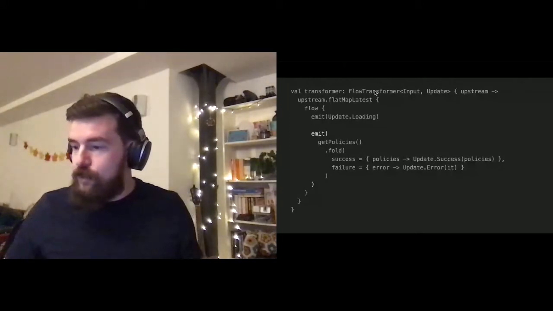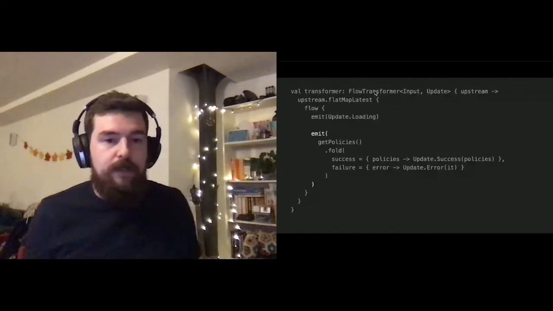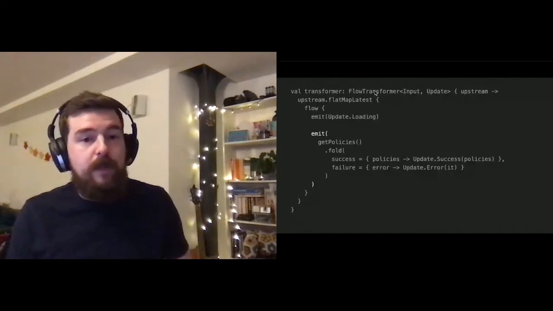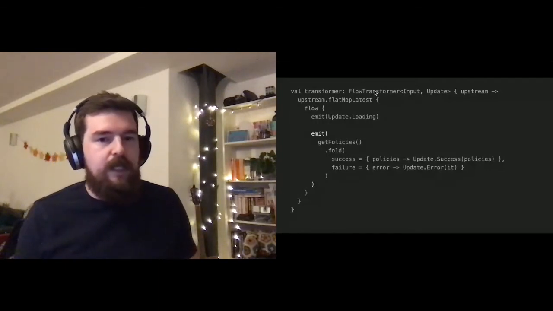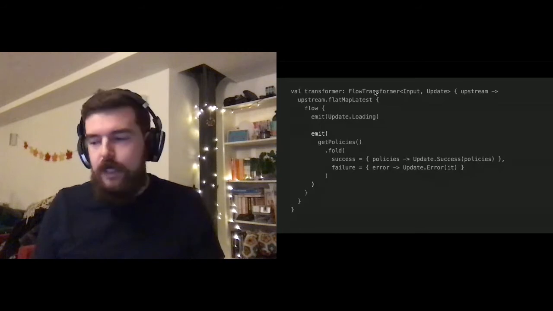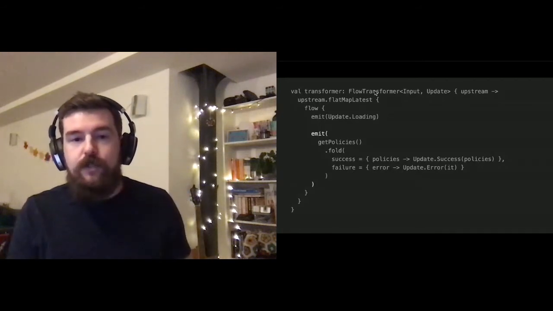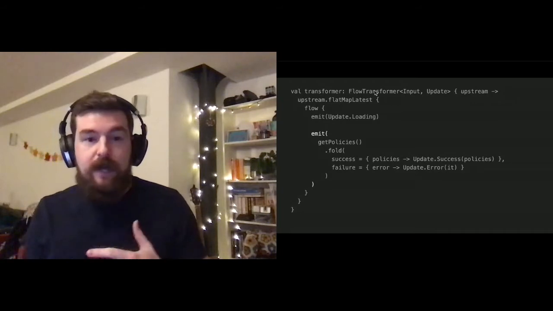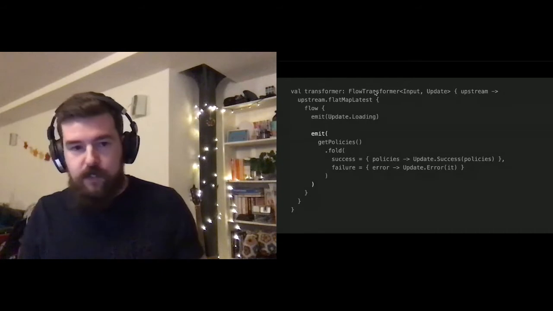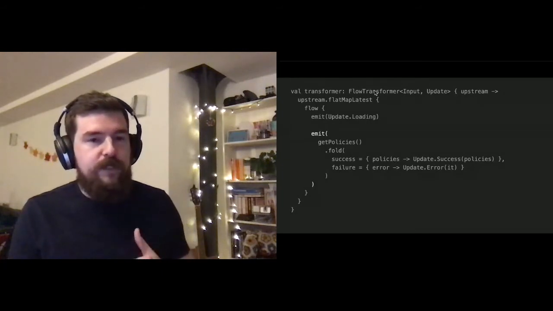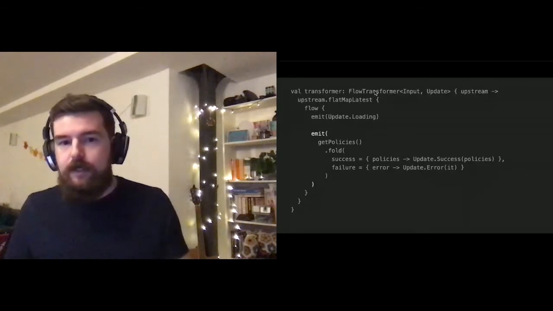This is part of a wider MVI framework that we're going to open source in the next few months, I think. There's been a fair amount of interest in it because it's relatively unusual. It's not tied to Kotlin result, so you can choose to handle your logic however you want within these flow transformers. But when the timing's right, once some of the Flow APIs become a touch more stable, we'll probably release this into the wider world.